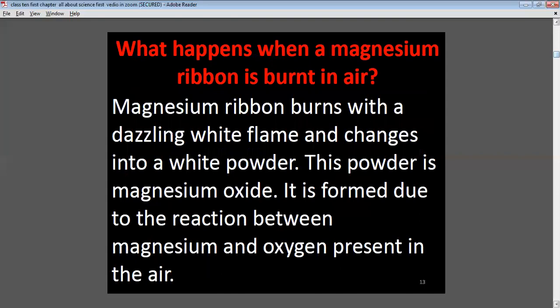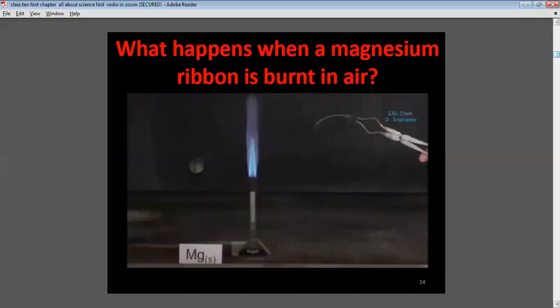What happens when magnesium ribbon is burnt in air? Magnesium ribbon burns with a dazzling white flame and changes into a white powder. This powder is magnesium oxide. It is formed due to the reaction between magnesium and oxygen present in the air. This is the burning of the magnesium ribbon.